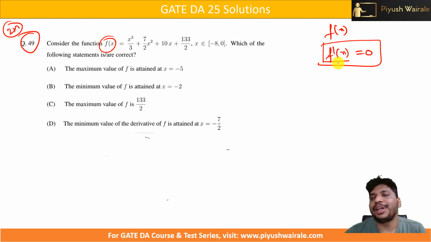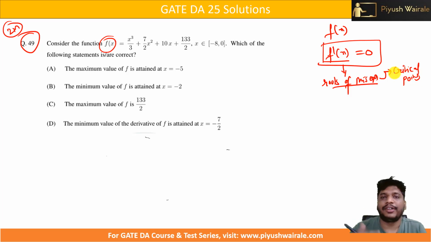We need to solve this equation and find the roots of this particular equation, and those roots will be called critical points. So the first step is: take the derivative, equate it to 0, find the roots of that equation, and those roots will be called critical points.